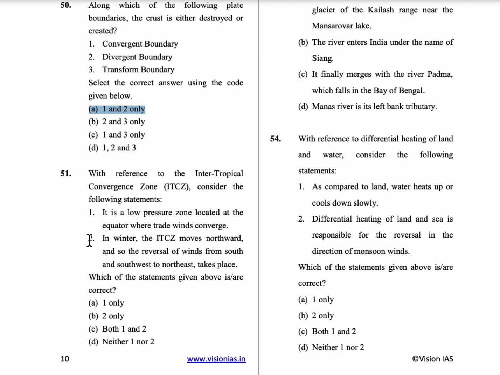The second statement is wrong because in winter the intertropical convergence zone moves southwards and the reversal of the winds from northeast to south and southwest takes place. So only option A is the correct answer. Only first statement is correct.